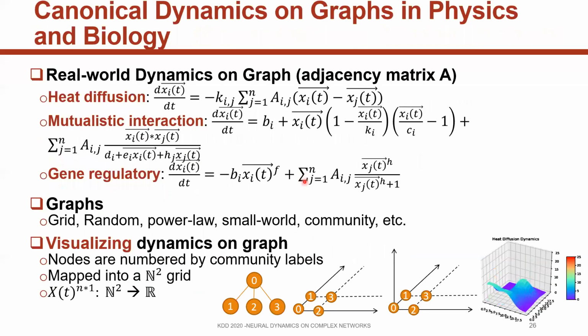At first, we validated our model on many canonical dynamics of graphs in physics and biology. Here, we examine continuous dynamics of heat diffusion, mutualistic interaction dynamics in biology, and gene regulatory dynamics. We examine these three dynamics on different typical graphs, for example, grid, random graph, power law graph, small world graph, and community graphs.